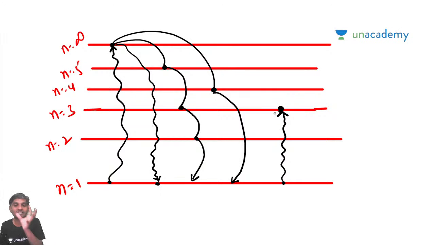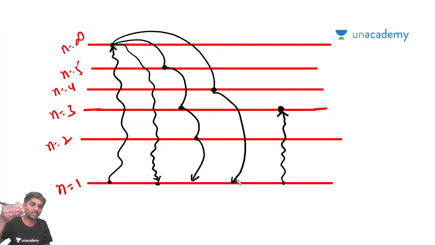Whenever it gains some amount of energy, this concept looks a bit complicated, but just understand the simple concept. It is very simple. Don't think it is difficult. See, now what I told you: the electron is in the n is equal to 1 orbit. It means it is in the normal state. When it is in the normal state, I am trying to apply some external energy.